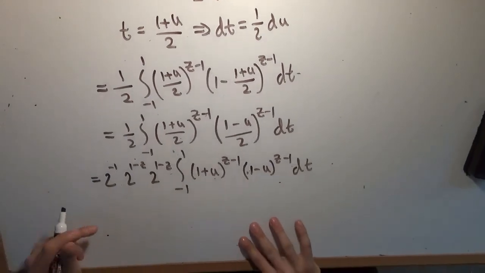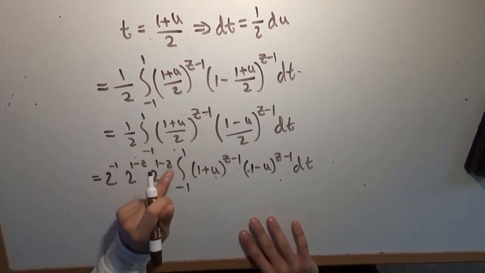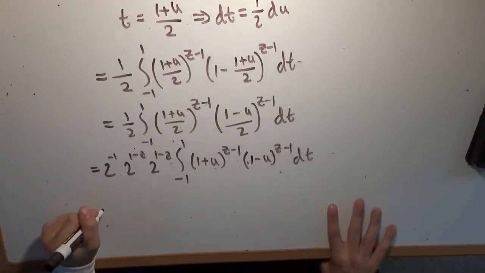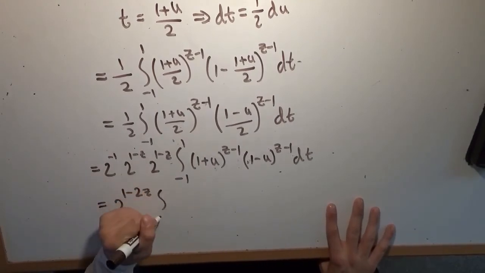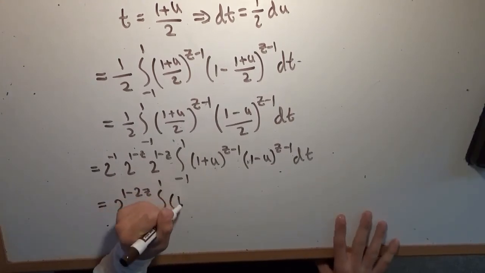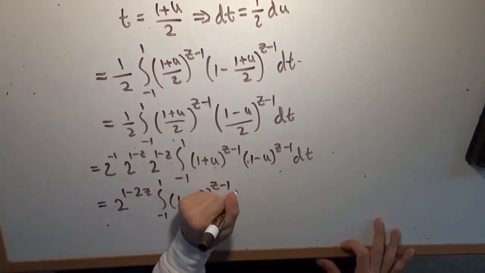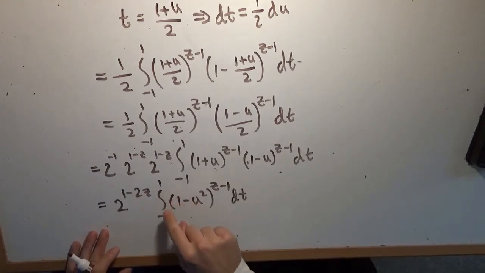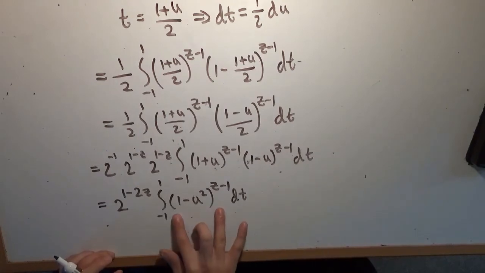Right, now we can combine all of these together and sort of combine those as a difference of squares in a sense, right? So we have negative 1 plus 1 minus z plus 1 minus z as the powers of 2. So if you combine those together, you end up with 2 to the power of 1 minus 2z times the integral from negative 1 to 1 of what is 1 plus u times 1 minus u? It's 1 minus u squared, right, to the power of z minus 1 dt. Look at this. We have a symmetric integral, right? It goes from negative 1 to 1. But if you take a look at (1 minus u squared) to the power of z minus 1, if we were to plug negative u in, the square is going to make that irrelevant, which means that this function is an even function.